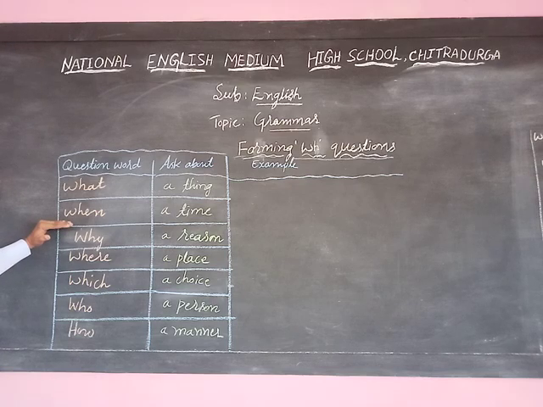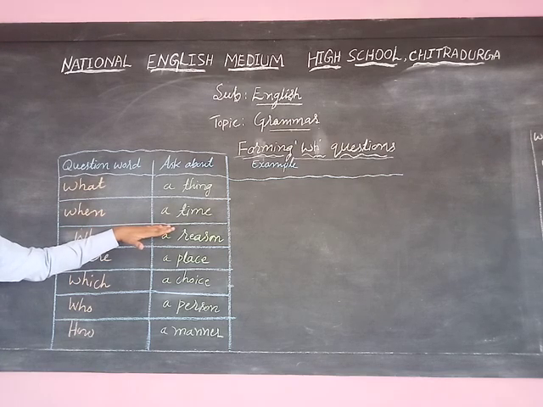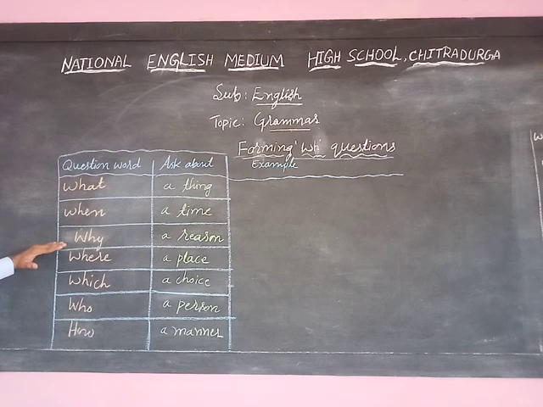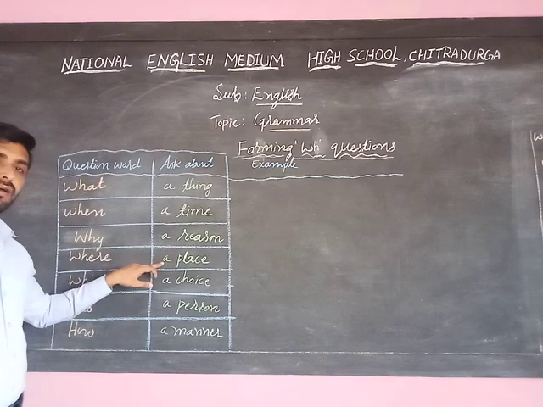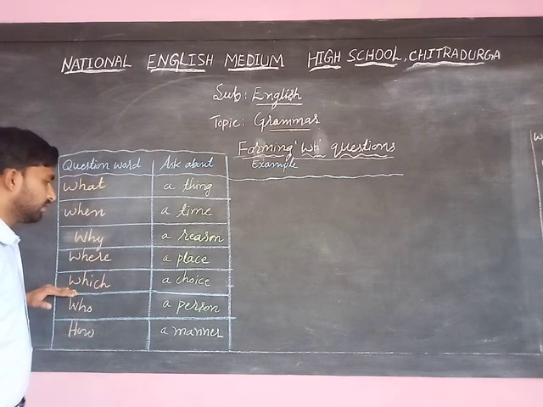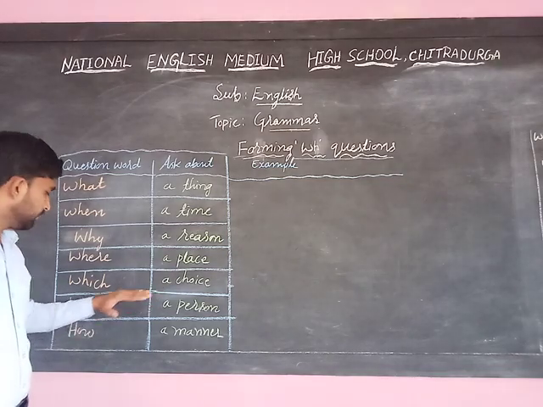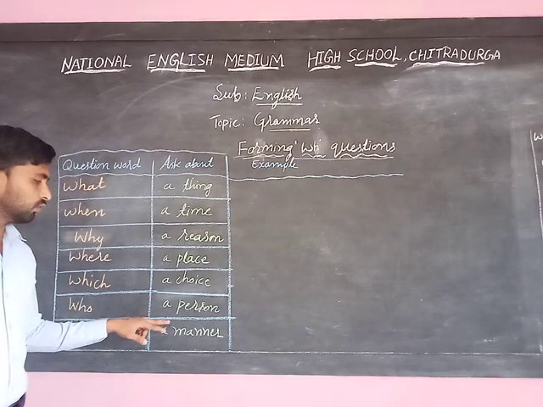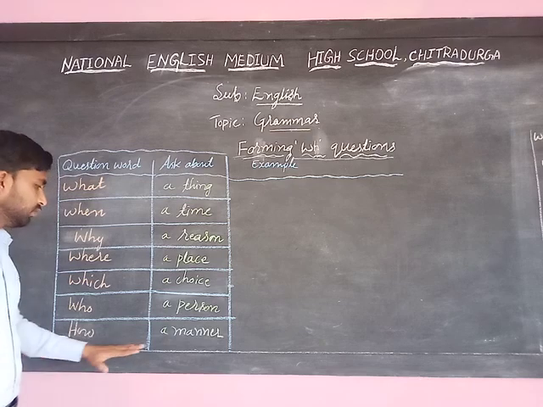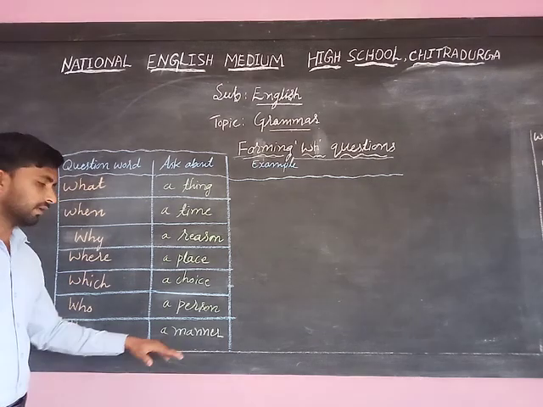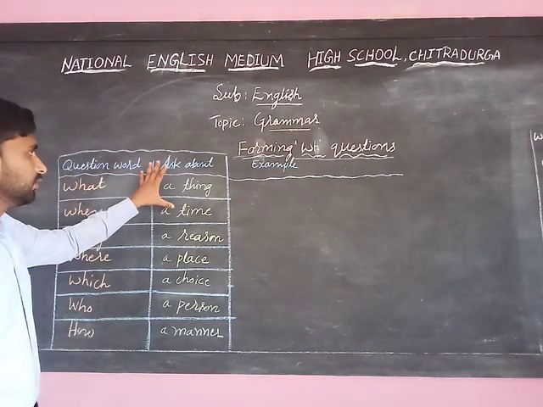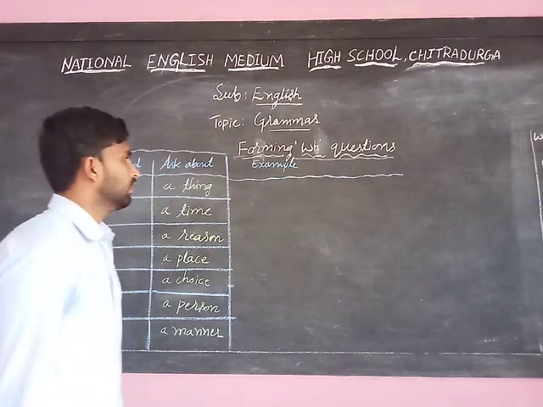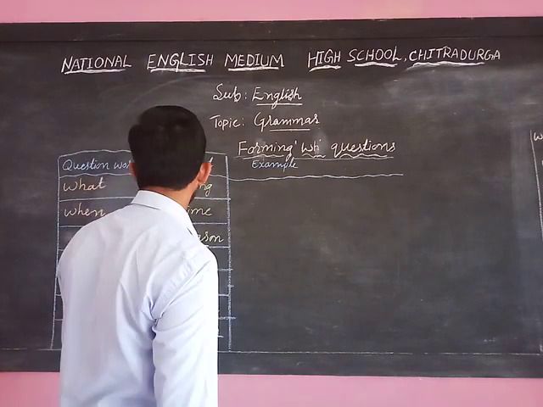When is used to know about a time. Why is used to know about a reason. Where is used to know about a place. Which is used to know about a choice. Who is used to know about a person. How is used to know about a manner. These are the question words and what they ask about. We will see the examples now.